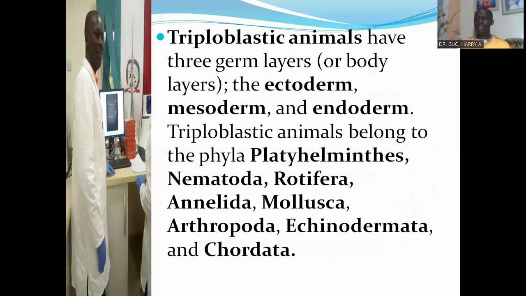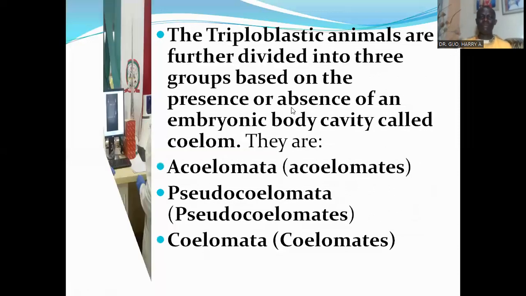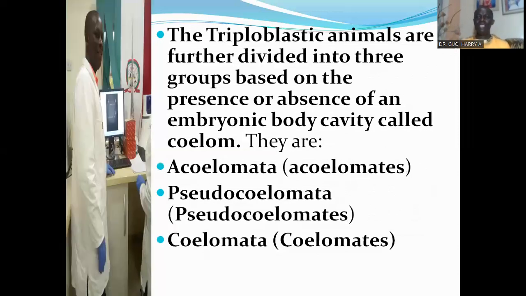Then we have the triploblastic animals, and those animals have three germ layers or body layers. The body layers are the ectoderm, which is at the outside, the mesoderm, which is in the middle, then the endoderm. Triploblastic animals belong to the phyla Platyhelminthes, Nematoda, Rotifera, Annelida, Mollusca, Arthropoda, Echinodermata, Chordata, and many other phyla. The triploblastic animals are further divided into three groups based on the presence or absence of an embryonic body cavity called the coelom.